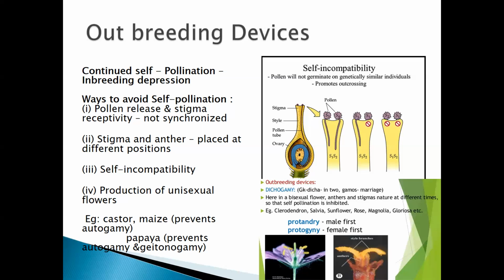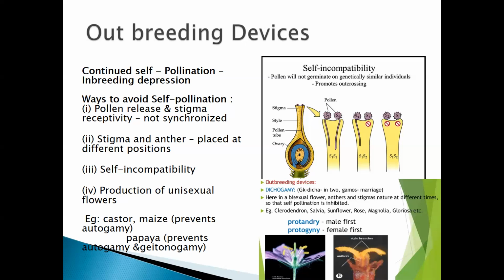Next one is self-incompatibility. Self-incompatibility is nothing but where the flower itself becomes incompatible to germinate the pollen grains. And the fourth one is production of unisexual flowers, those flowers which only produce the male gamete or the female gamete. Example is castor, maize, which prevents autogamy, that is self-pollination.